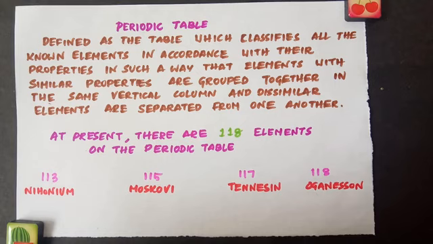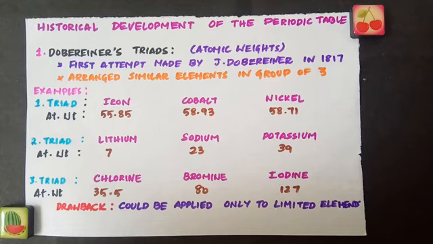So now we will move on to the historical development of the periodic table. How different scientists tried their best to arrange the known elements in a simple way. We learned in the first chapter that in 1808 John Dalton proposed his atomic theory. According to his theory, atoms of one element can be distinguished from the other on the basis of their atomic weights. So all earlier attempts on the classification of the elements were based upon their atomic weights.